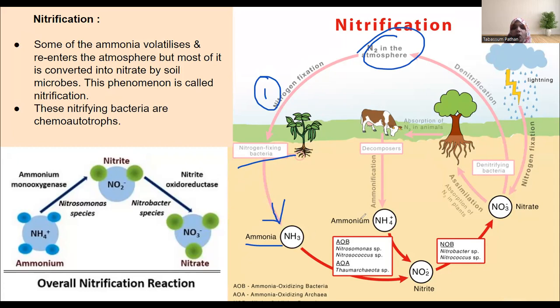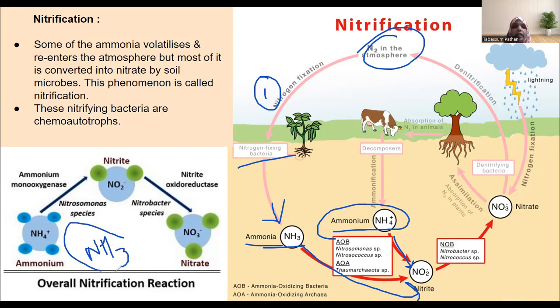Now this ammonia will be converted to nitrite. Even ammonium, which is already there in the pool of the soil, we will see from where ammonium is coming, can also be converted into nitrite. So basically, this ammonia or even ammonium will be converted by these species